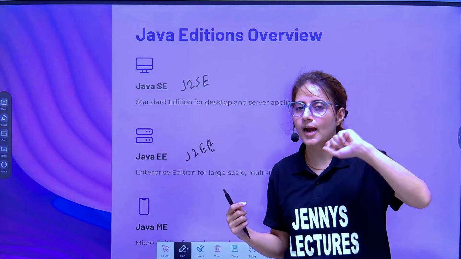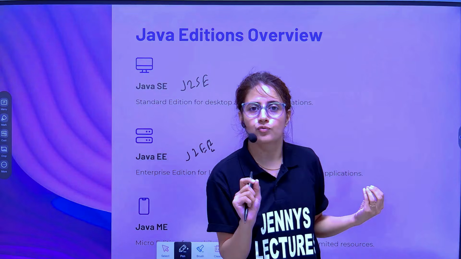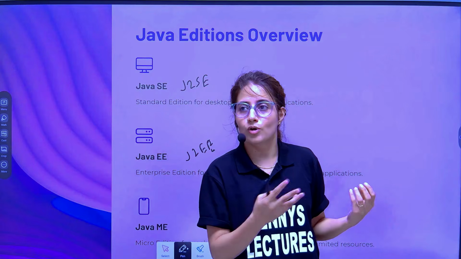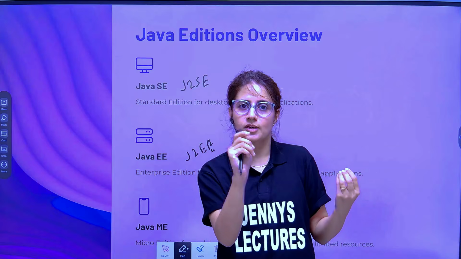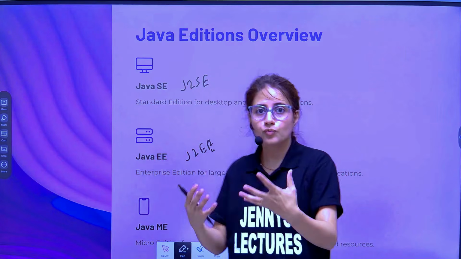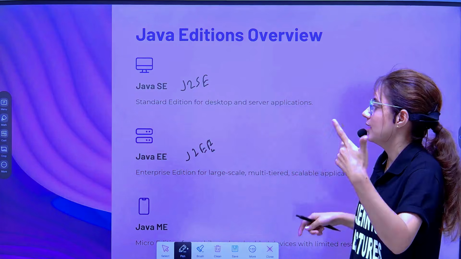Large scale software means a large number of users are using that software at the same time, like an e-commerce website, Amazon. Throughout the globe, many users are accessing that particular website at maybe the same point. So to develop these kinds of applications, we need Java EE, Enterprise Edition, for large scale and multi-tiered scalable applications.